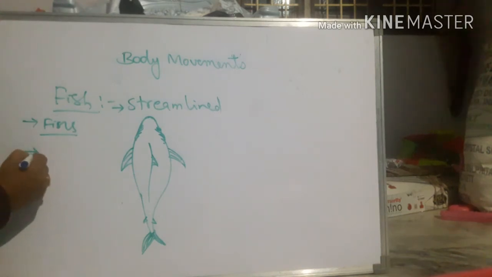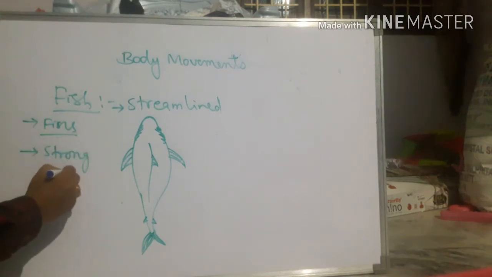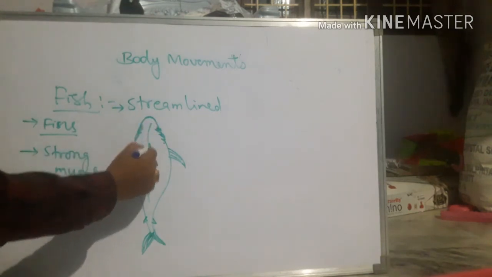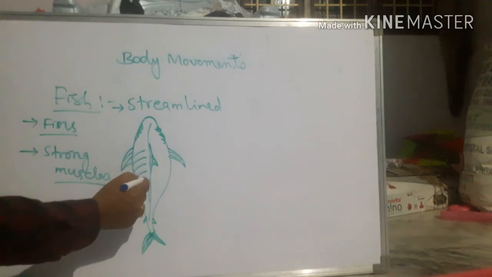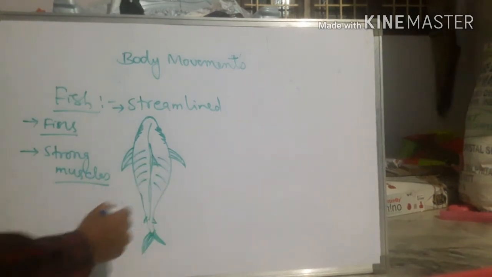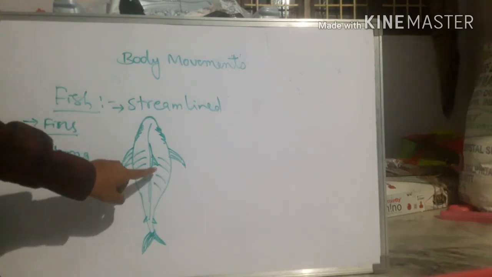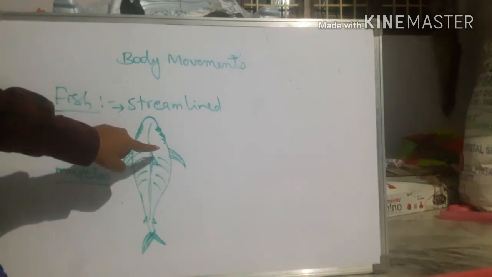And next, it has strong muscles. Along the central axis of the fish, there is an arrangement of strong muscles. Here it has a backbone, right? The entire skeleton of the fish is made up of cartilage.